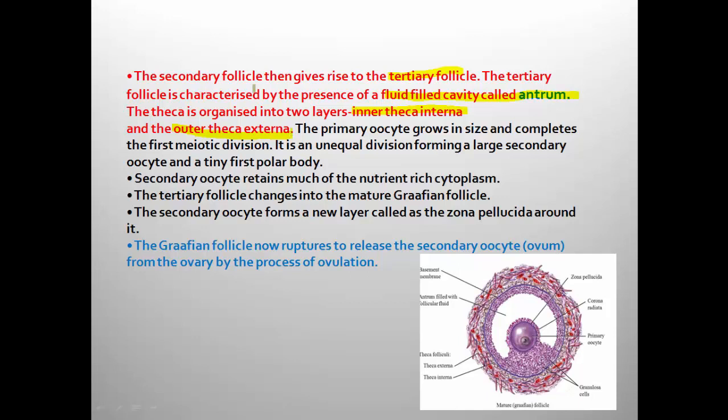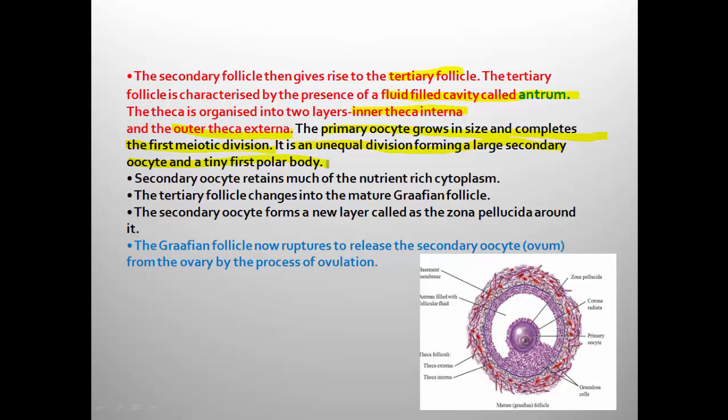So here the primary oocyte is now growing in size and completes first meiotic division. The first meiotic division is unequal, forming a large secondary oocyte and a tiny first polar body.